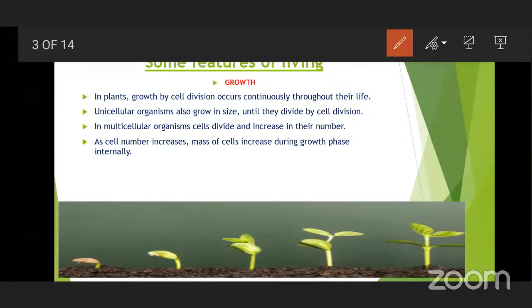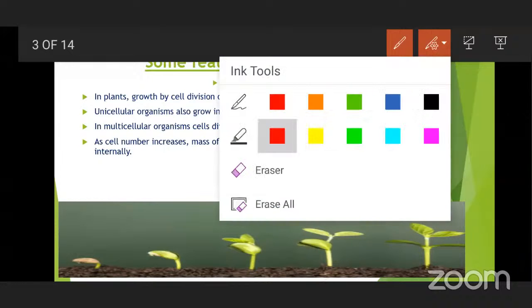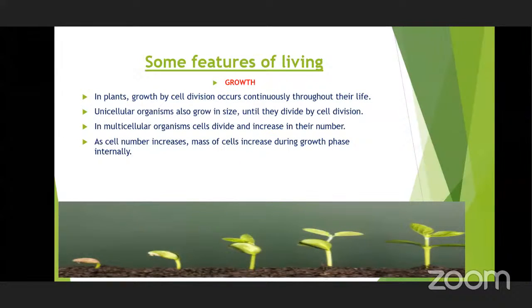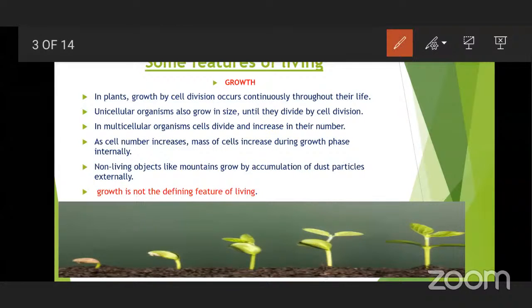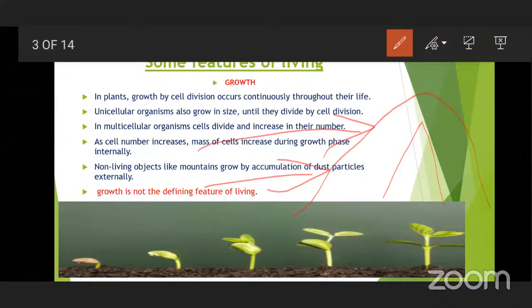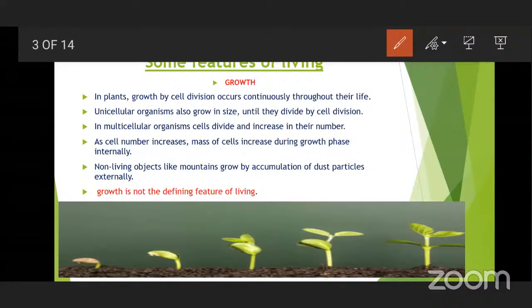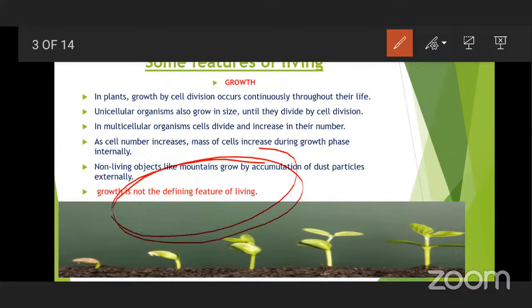Really, is this growth restricted to living organisms? If we question, then we end up with some answers or doubts, like non-living objects such as mountains. Mountains are also growing. How are they growing? Mountains are growing every year. The dust particles which get accumulated on the surface externally increase the size of the mountain, which was very small. So here we can say that growth is not restricted to only living. Growth can also be seen in non-living. That's why growth is not the defining feature of living. So we cannot say the growth is going to be the defining property of living organisms.